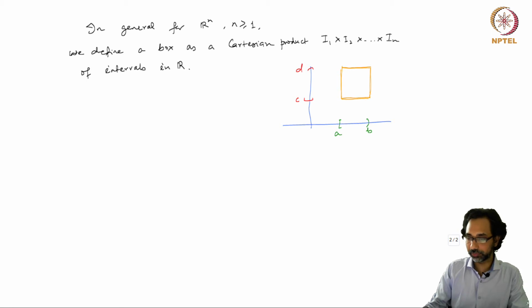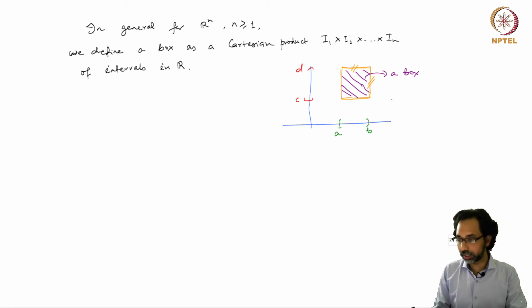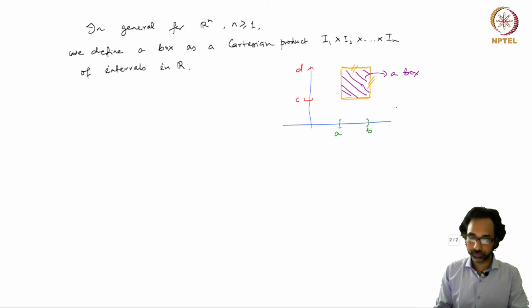So in this case, our B endpoint is open, so this side will be open, and our D endpoint is open, so this side will also be open. So any such region enclosed by such lines will be called a box. So just from the general meaning of the term, we call it a box.